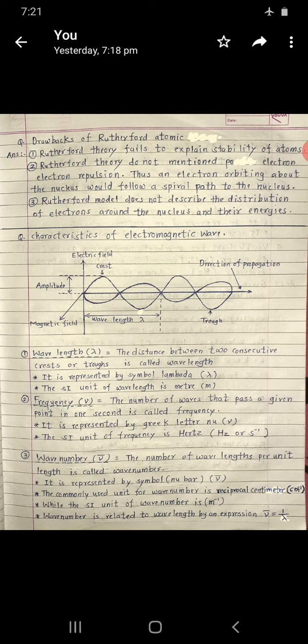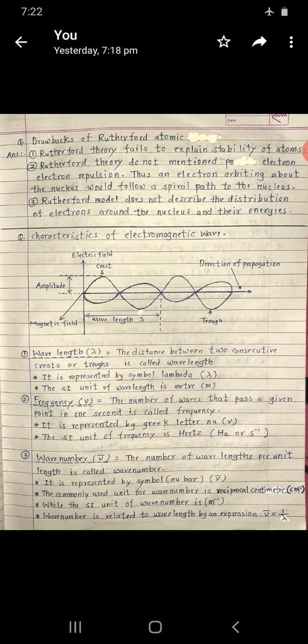Thus, an electron orbiting about the nucleus would follow a spiral path to the nucleus.